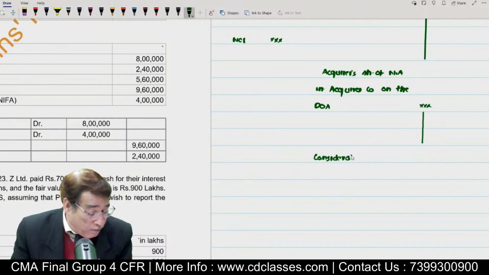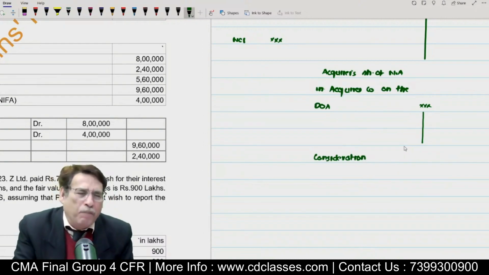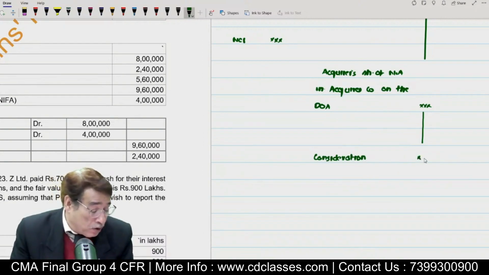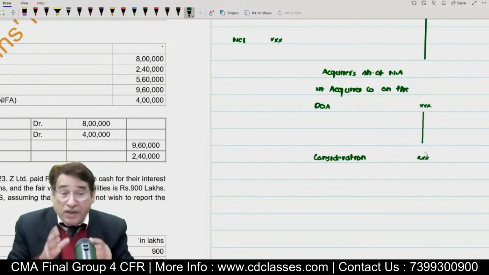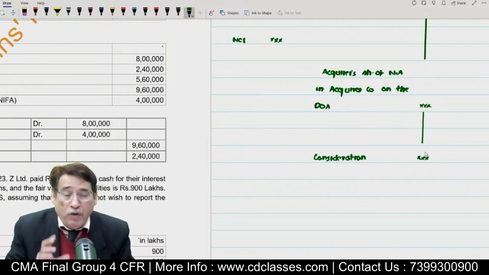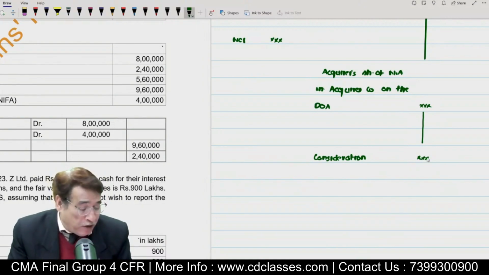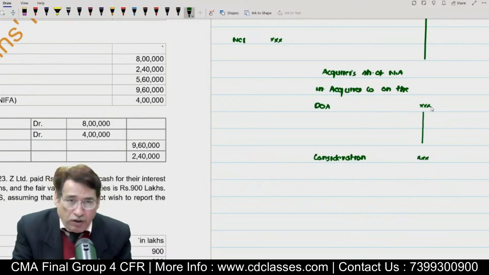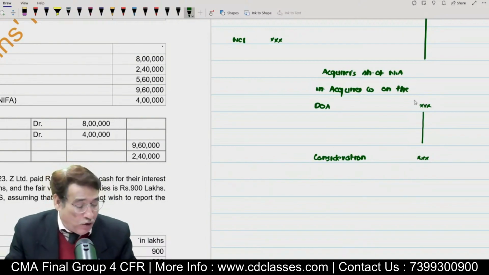Now you are going to compare this value with the consideration. You must have paid some consideration. It means that by paying this much consideration on the date of acquisition, you are getting hold of this much asset. So, you are going to compare this.